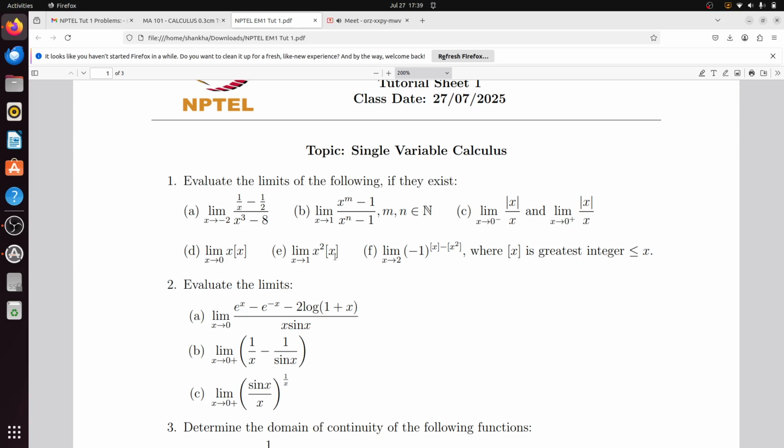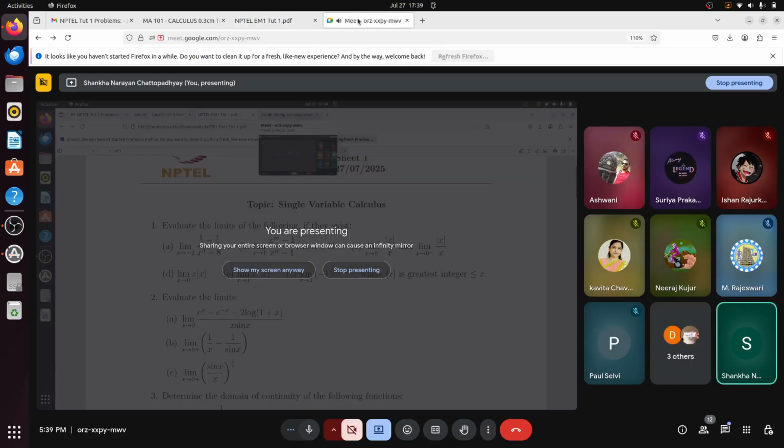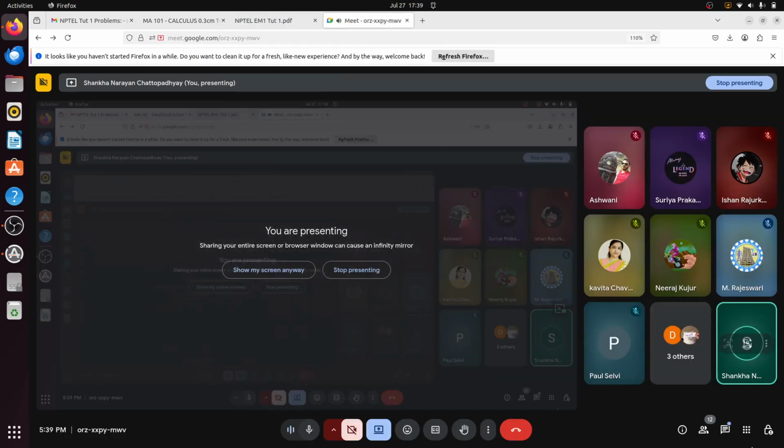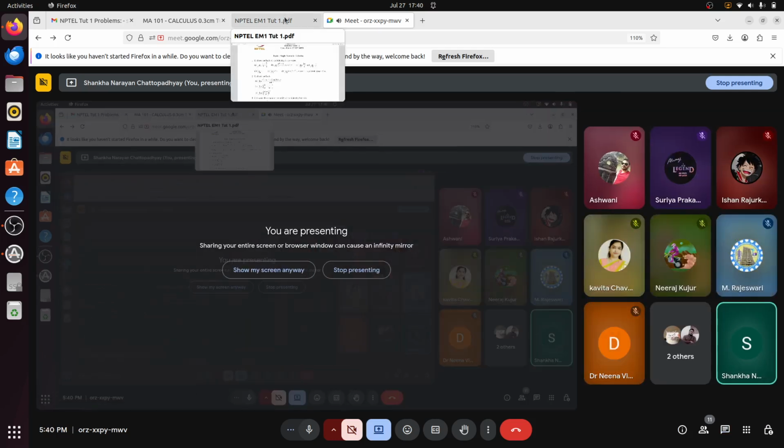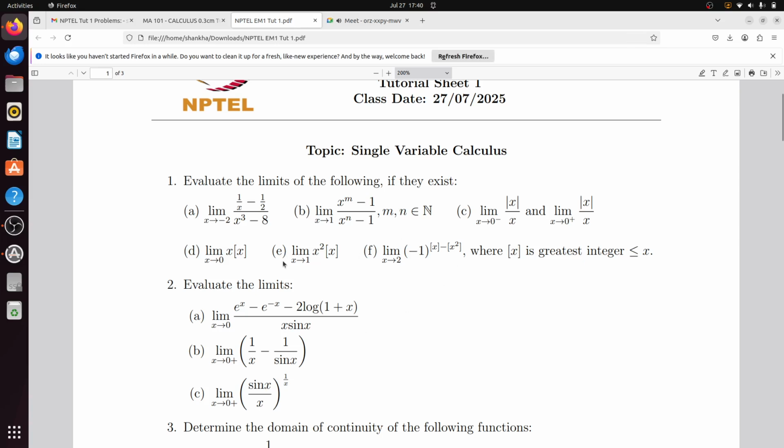Anybody who has done courses in calculus and real analysis, can you tell whether the limit x tends to 1 of x square box x exists or not? Anybody please respond. Many people have joined, but please try.